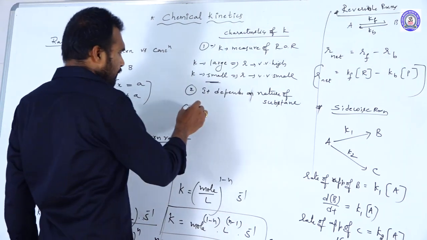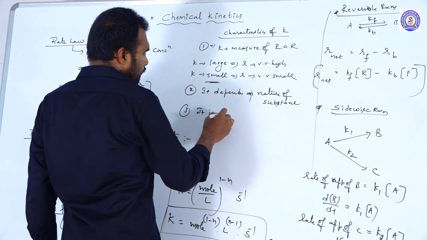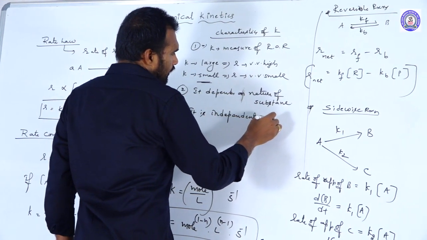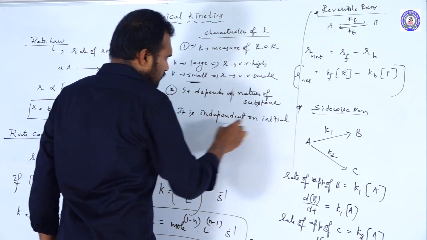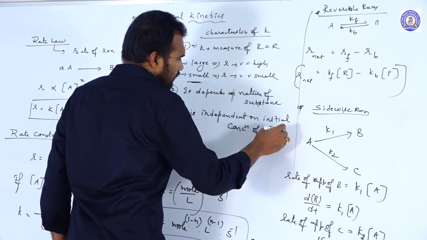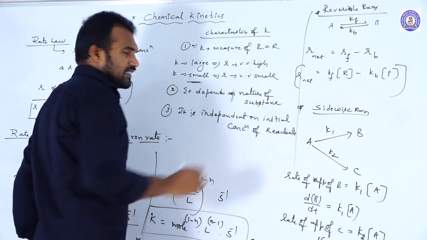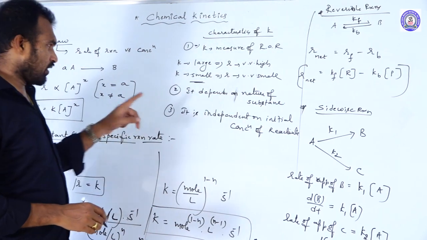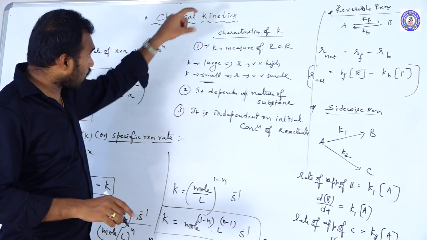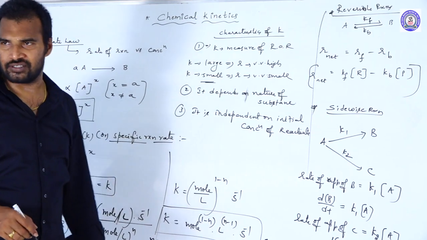Note this point, it is very, very important. The rate of the reaction directly depends on concentration, but the rate constant is independent of initial concentration.